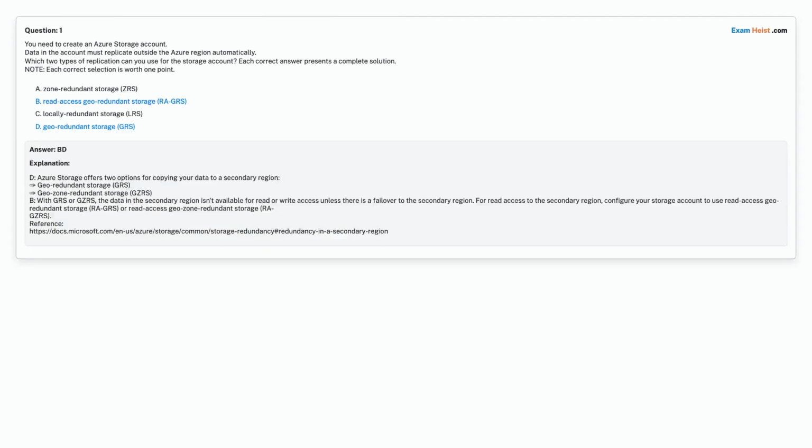Correct answer is Option B, Read Access Geo Redundant Storage, RA-GRS, and Option D, Geo Redundant Storage, GRS.